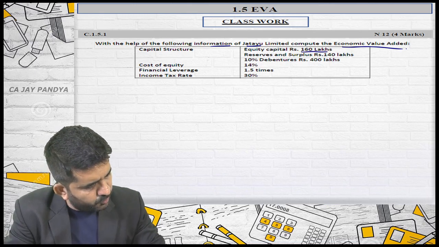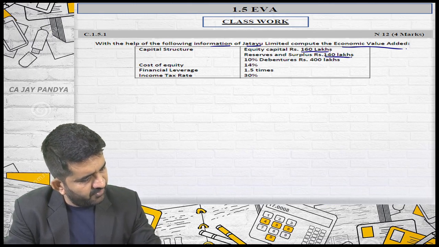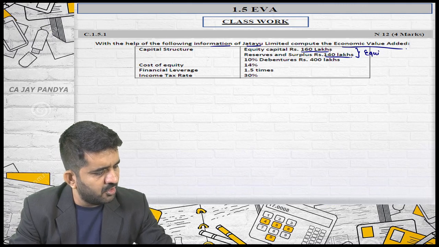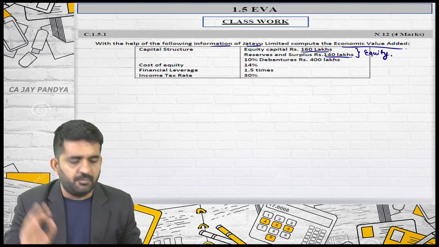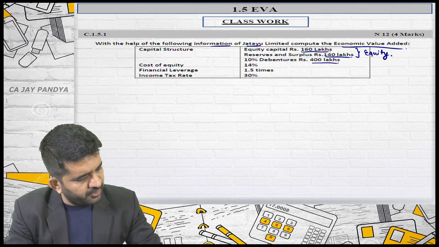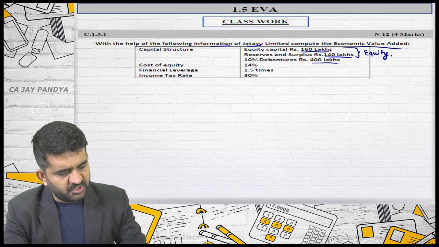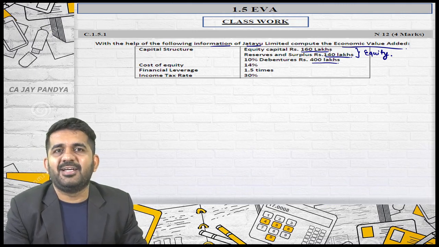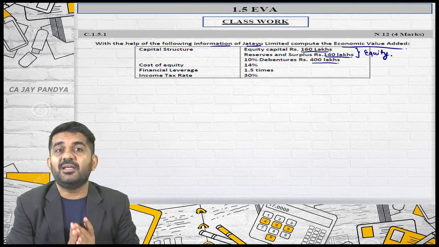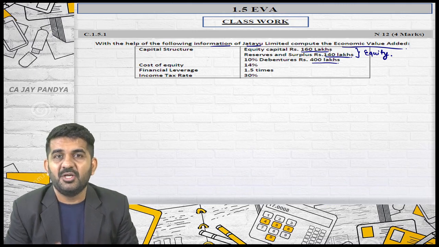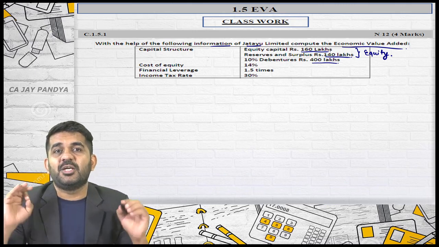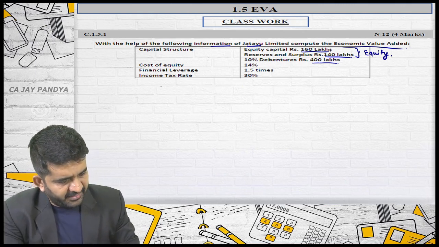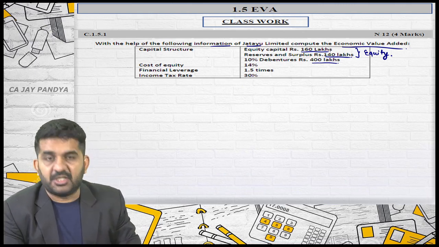Capital structure is 160 lakhs, 140 lakhs. Please understand, this is always a part of equity. Reserve is a part of equity. Debentures are 400 lakhs. Cost of equity is 14%. Financial leverage is 1.5 times. Again, please understand why intermediate finance is so important. In final, they assume that you are knowing the concept of financial leverage. Income tax rate is 30%.